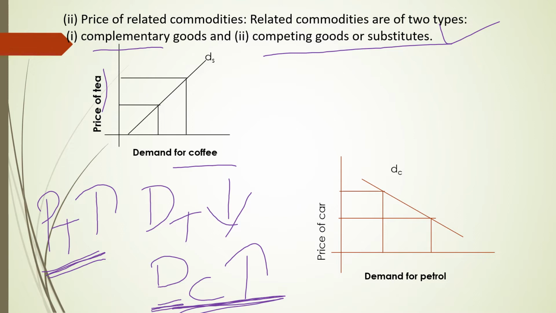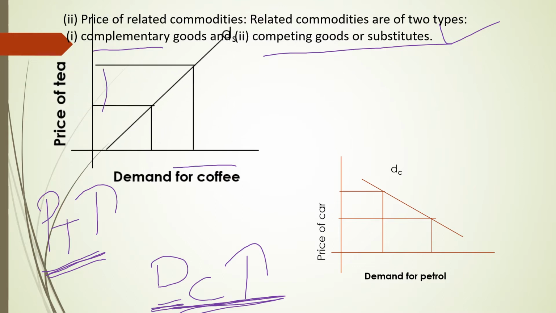This we call the effect of a change in the related commodity's price. We can observe here, when the price of tea increases, demand for coffee also increases. It means there is a positive relationship between demand for coffee and the price of tea. So you can see the demand curve for substitutes is positively sloped, moving upward. As the price of tea increases, demand for coffee also increases.